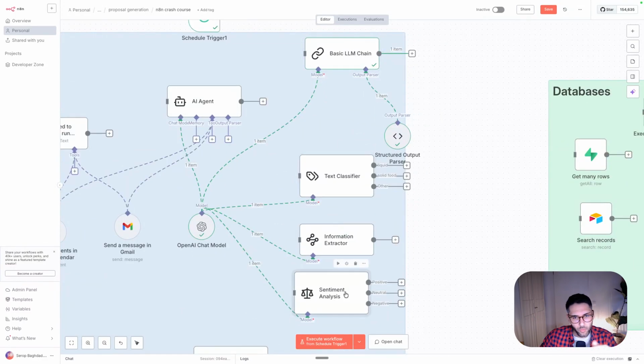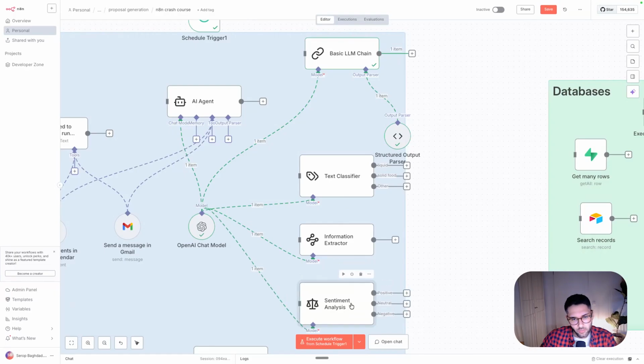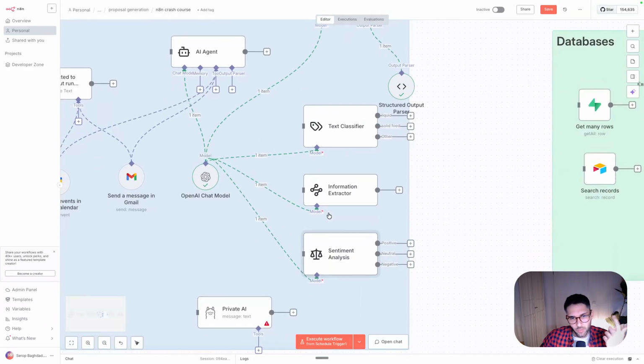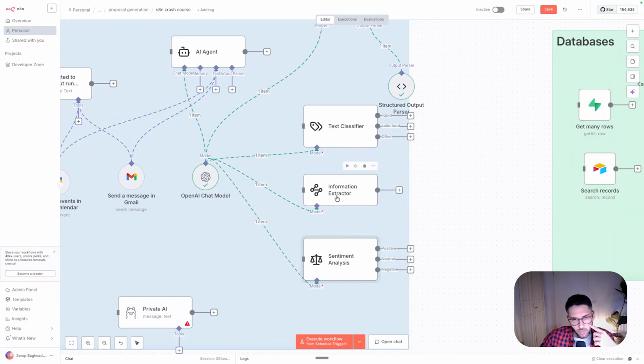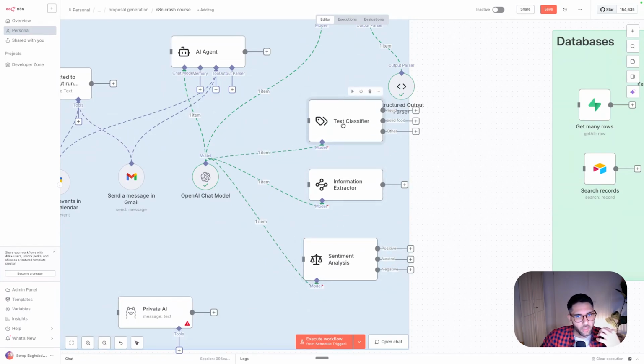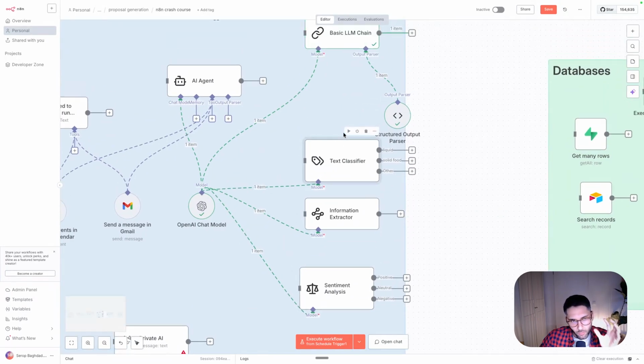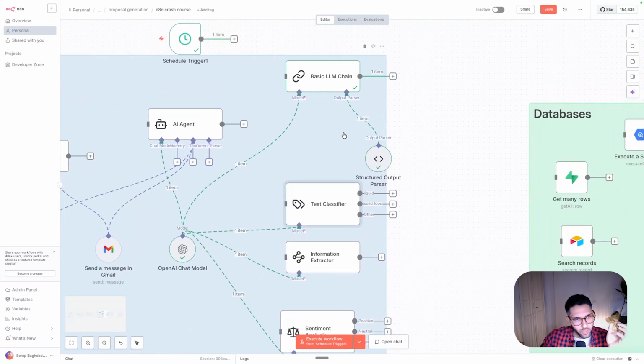The second cool LLM node that you usually are going to need is this one. You have a couple of predefined use cases. Initially, when LLMs came out, the most common use cases were analyzing sentiment, extracting some information, and classifying text. So these are the most common use cases that you might face. And that's why n8n provided you with a pre-made LLM block that you can reuse. So let's see what this one does.